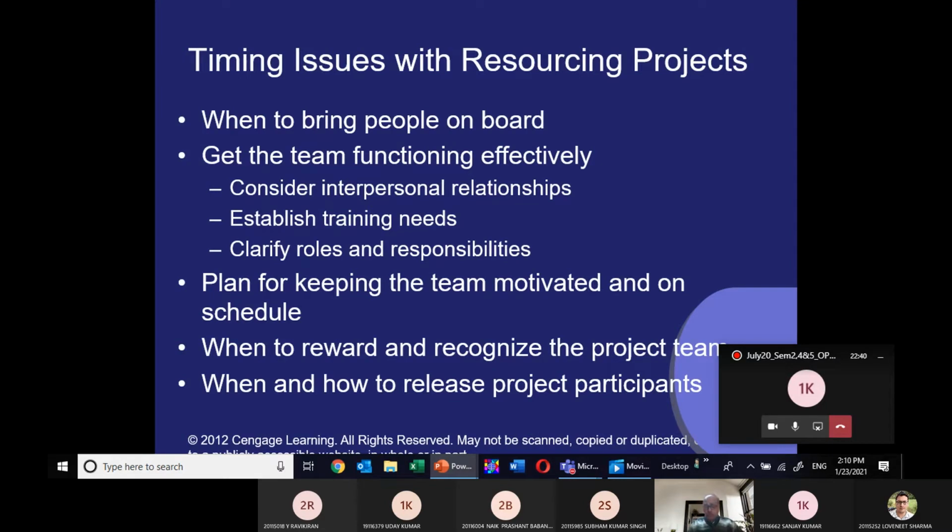The third component is the time issue with the resource project: when to bring the people on board. Suppose you have already identified, decided, and taken their commitment, but when to bring them on board in the project is a time issue with resourcing the project. This is the other component we have to decide here. Get the team functioning effectively. In the process of that, we have to consider interpersonal relationships, establish the training need, and clarify the roles and responsibilities.